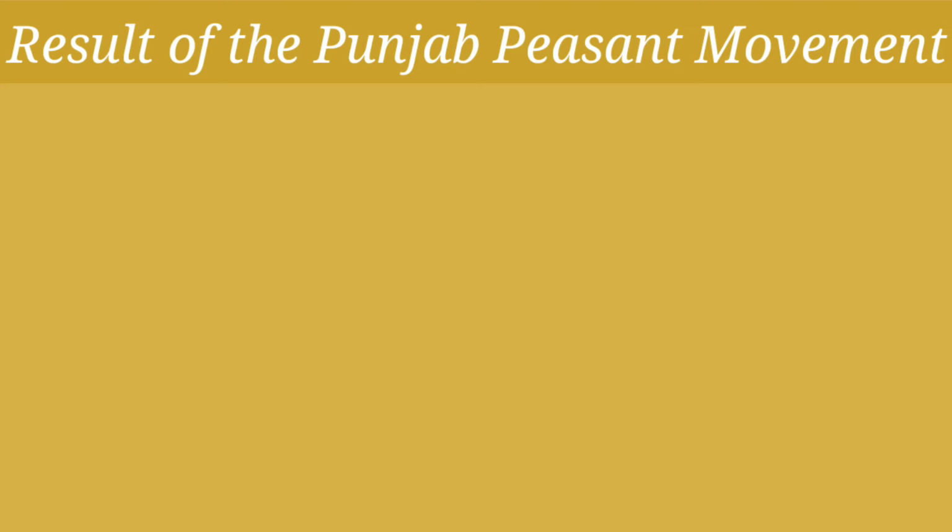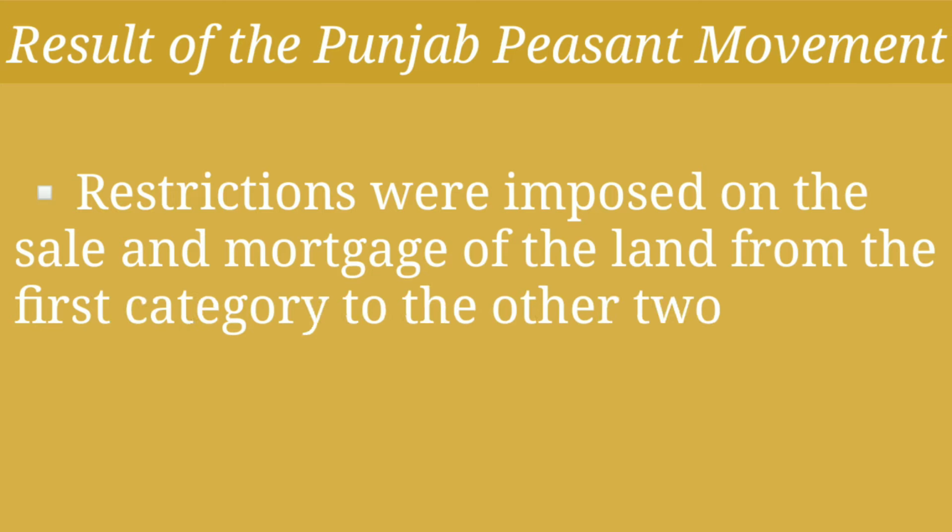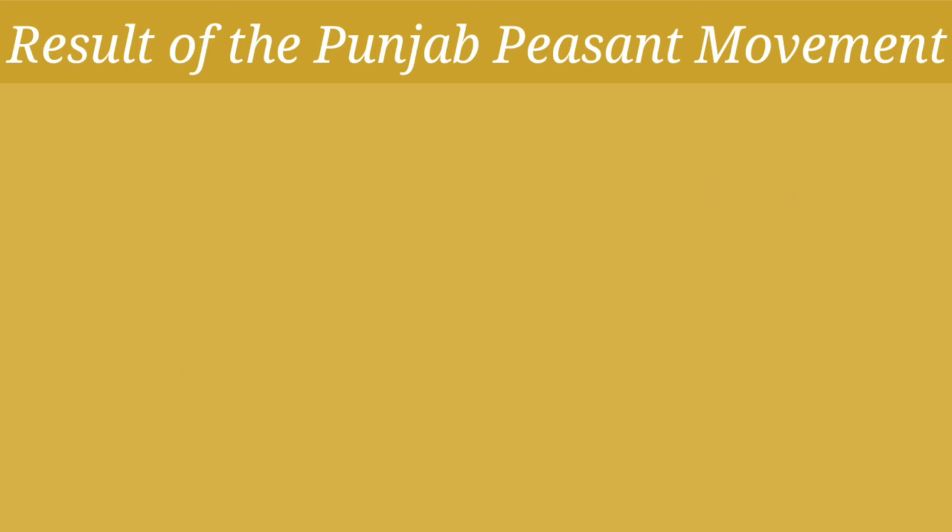Is it clear? Children, one important feature of this act was that restrictions were imposed on the sale and mortgage of the land from the first category, that is from the agricultural class, which included the peasants, to the other two categories, that is the statutory agriculturist class and the rest of the population, including the moneylenders. So restrictions were imposed on the sale and mortgage of the land from the first category to the other two categories. Is it clear, children?